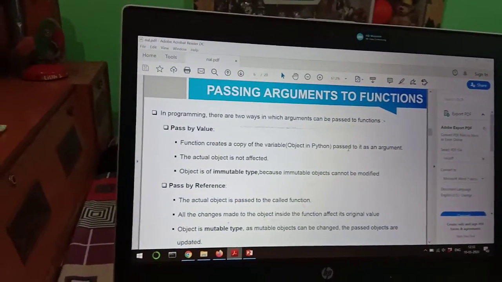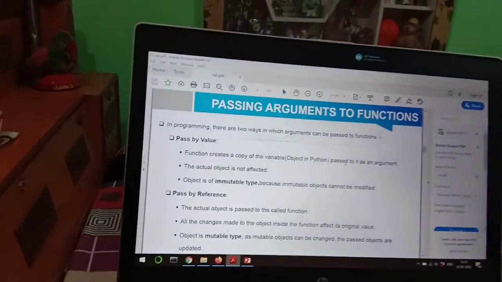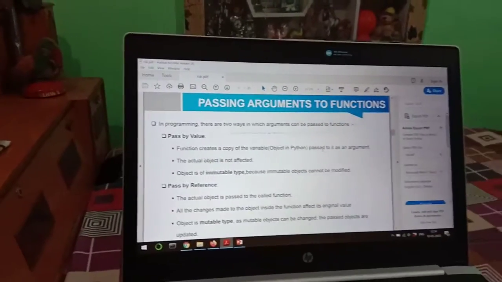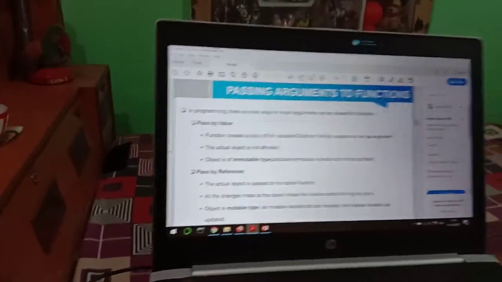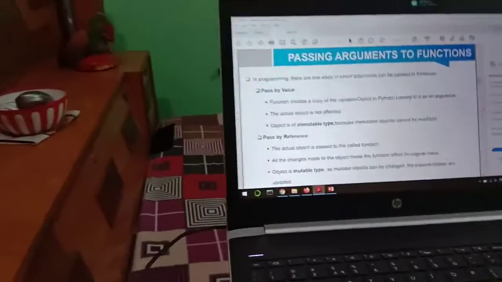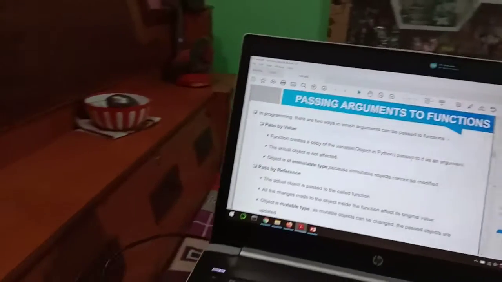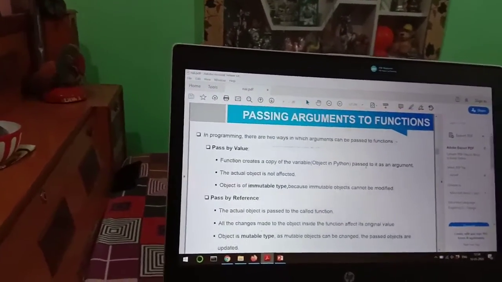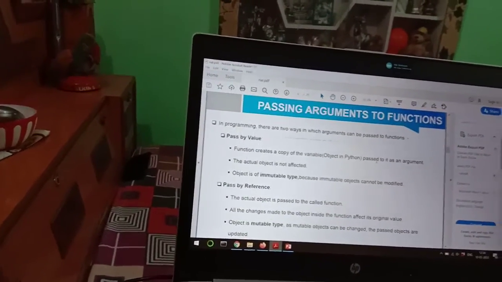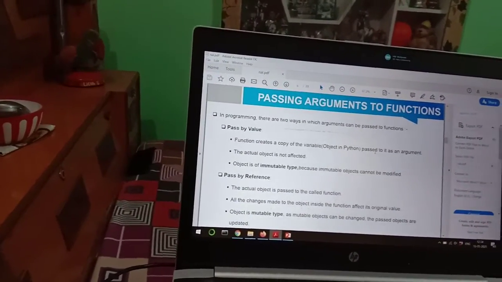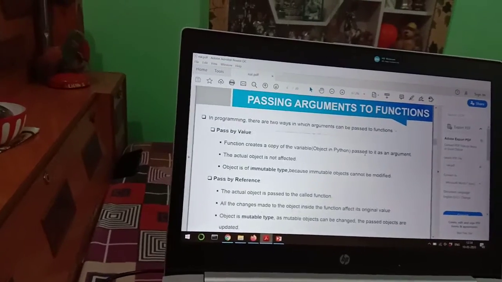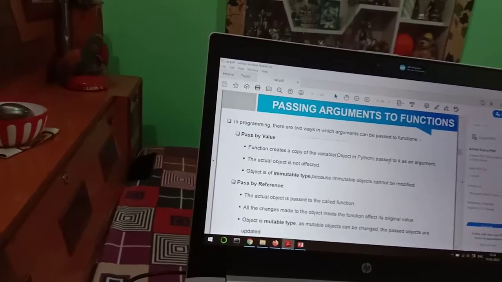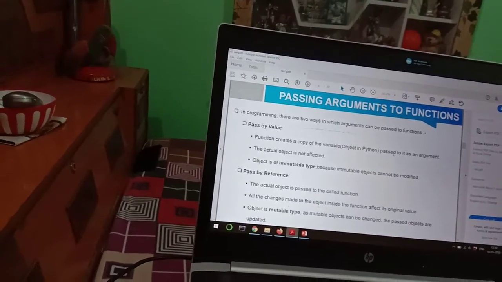Here the function creates a copy of the variable object in Python passed to it as an argument. The actual object is not affected. The object is of immutable type, because an immutable object cannot be modified. Whereas in the second case, pass by reference, the actual object is passed to the called function, and all the changes made to the object inside the function affect its original value. The object is of mutable type. As a mutable object can be changed, the passed object is updated.